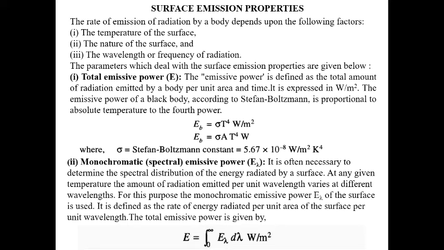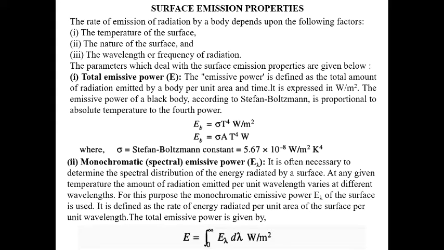by a surface. So at any given temperature, the amount of radiation emitted per unit wavelength varies with the wavelength. So the monochromatic emissive power is defined as the rate of energy radiated per unit area, per unit time and per unit wavelength.